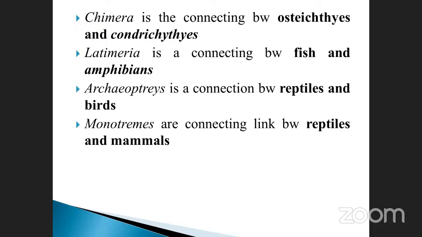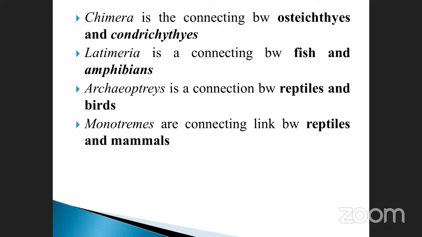Reptiles are nothing but land animals. Birds means it has only the flying ability. It can fly, but a reptile cannot fly. Only it can run and jump. But Archaeopteryx is also one of the birds. It has characteristics of both. One which possesses reptile and bird characteristics, such a bird is called Archaeopteryx. Okay, see that. And monotremes are the connecting link between reptiles and mammals.